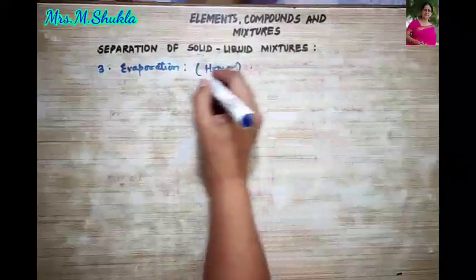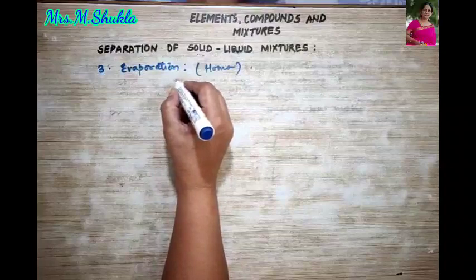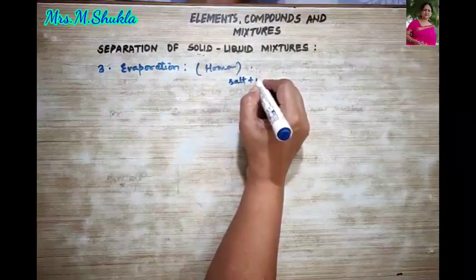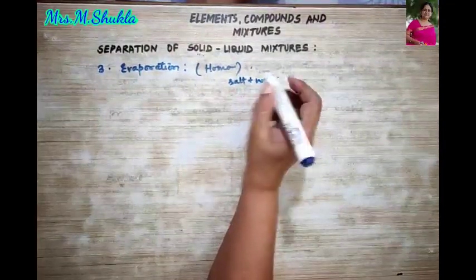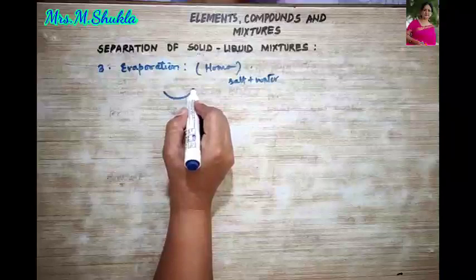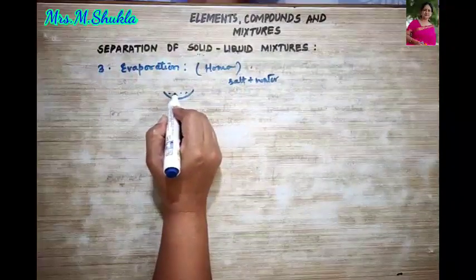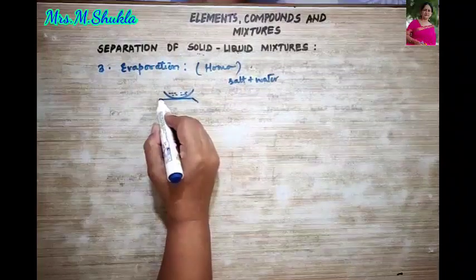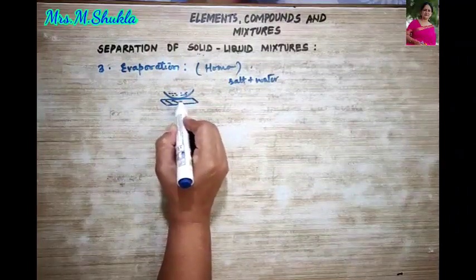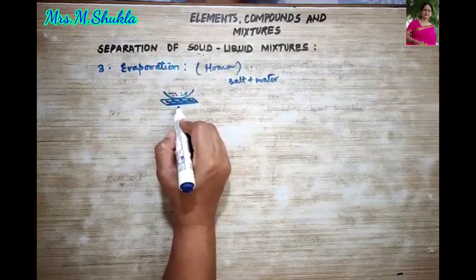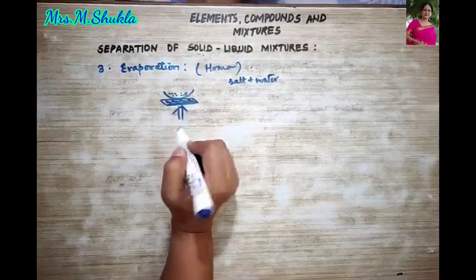You can take an example of, as I said, salt plus water. Over here we take a watch glass in which we keep the solution, and this is kept over a wire gauze, which you already know, for heating purposes, and then this substance is heated.